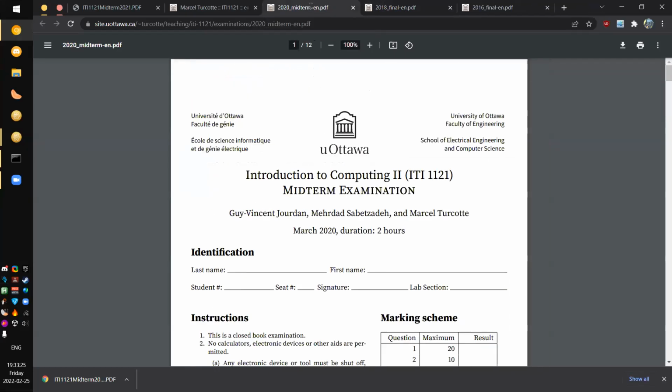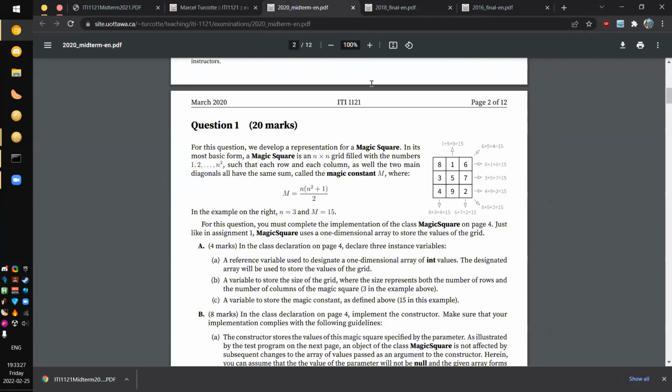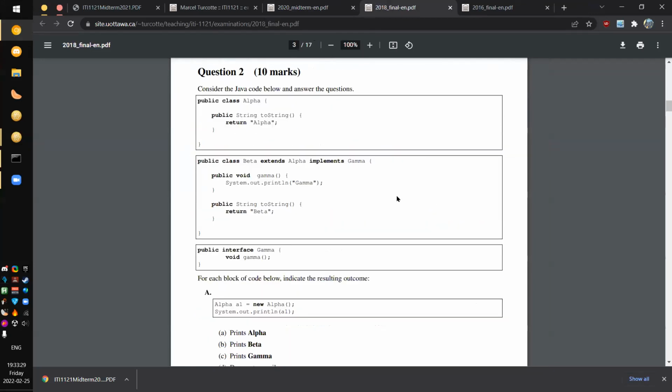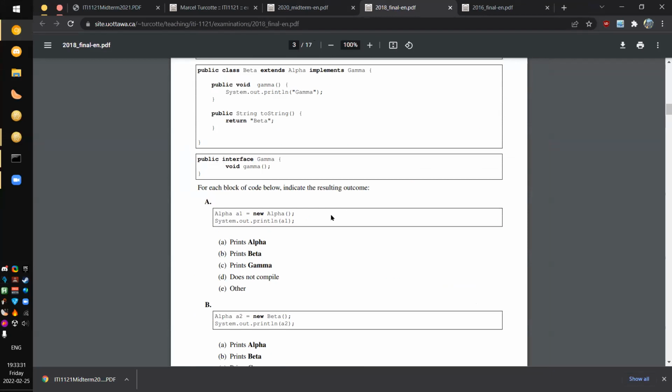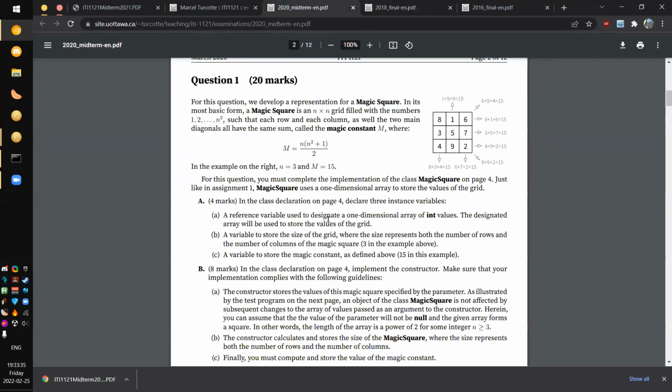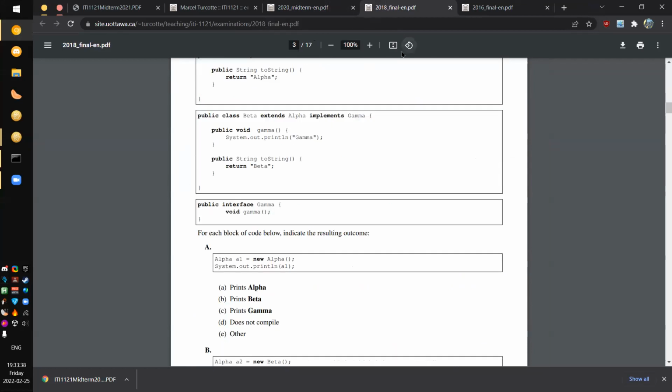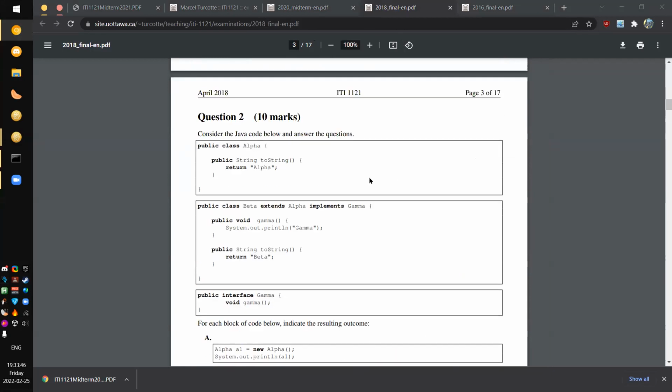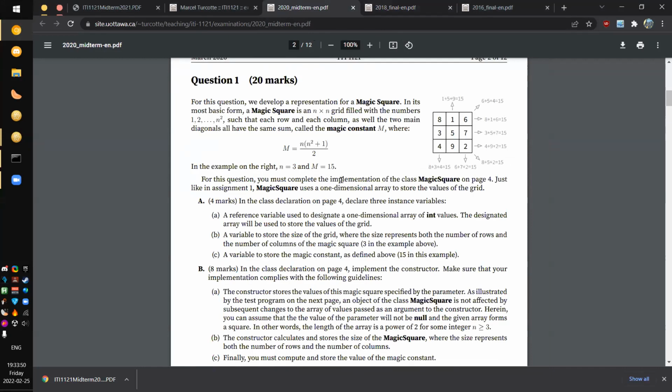From my perspective, we can either take a look at question 1 from the 2020 midterm, or we can just go through this question, which happens to be multiple choice, and will probably be a lot faster than whatever this is. So what are you guys thinking? I think both of these are equally good learning opportunities. Multiple choice? That's one vote for multiple choice. Oh, magic square and the multiple choice are not the same.